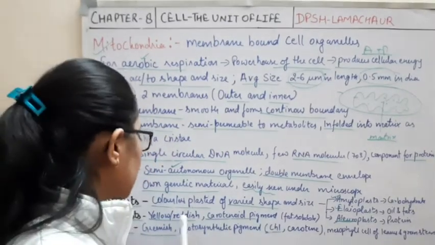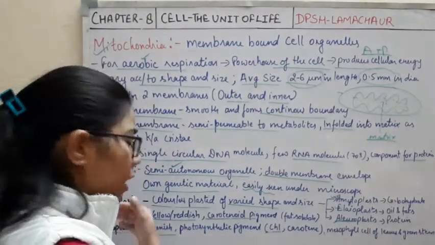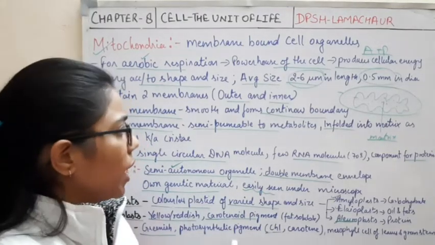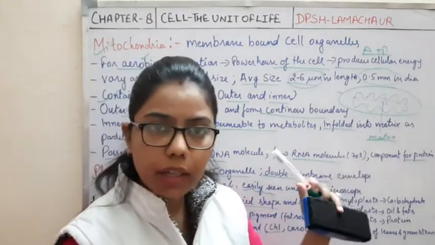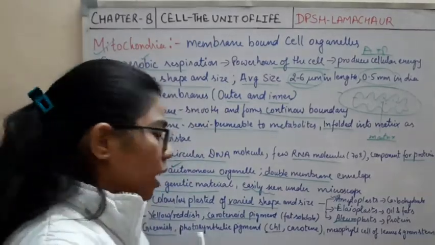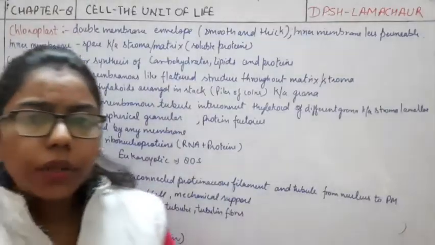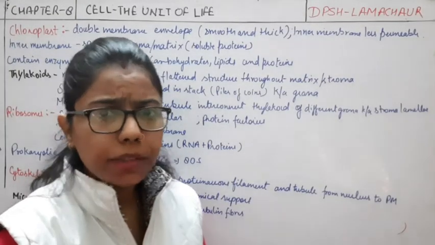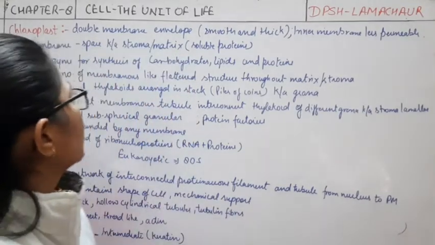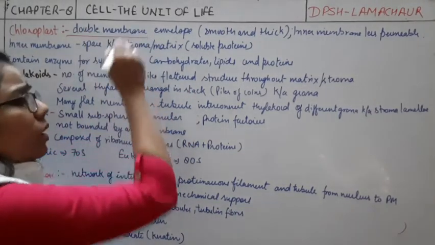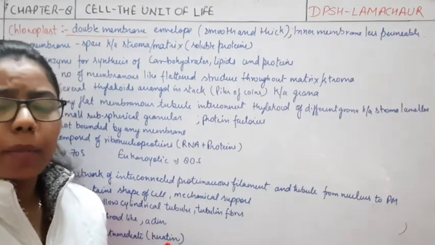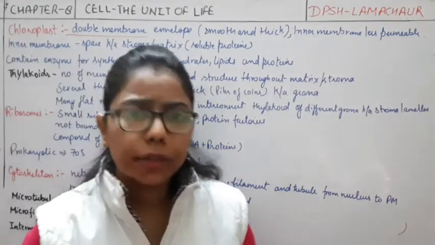Now comes the main structure, or the ultrastructure, of the chloroplast. As we have done the ultrastructure of mitochondria, we will understand the ultrastructure of chloroplast also. So how does it look? The first thing that is common is that it is also a double membrane structure, just like a mitochondria.